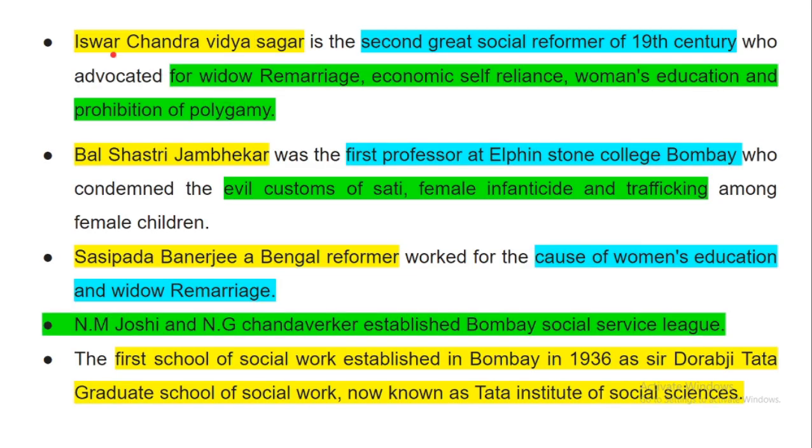Now, Ishwar Chandra Vidyasagar is the second great social reformer of the 19th century who advocated for widow remarriage, economic self-reliance, women education, and prohibition of polygamy. So Ishwar Chandra Vidyasagar also gave focus and advocated for this area.